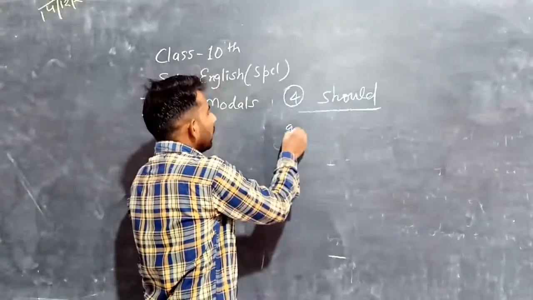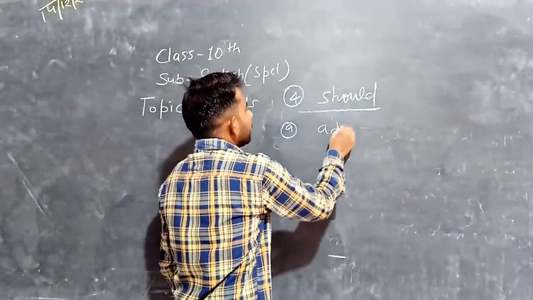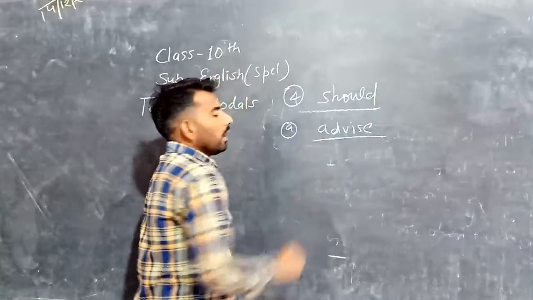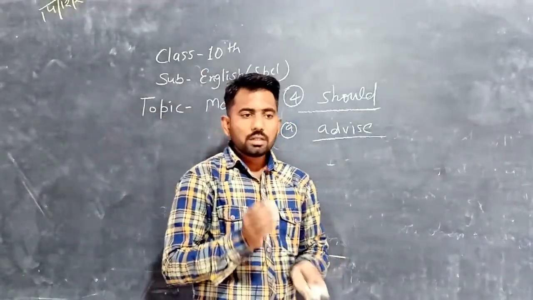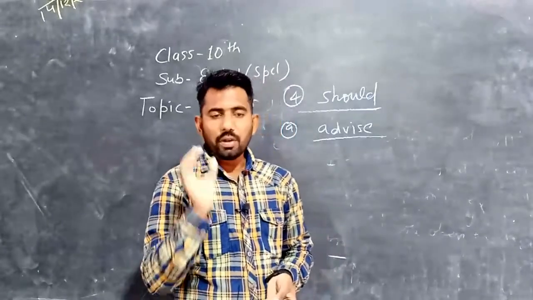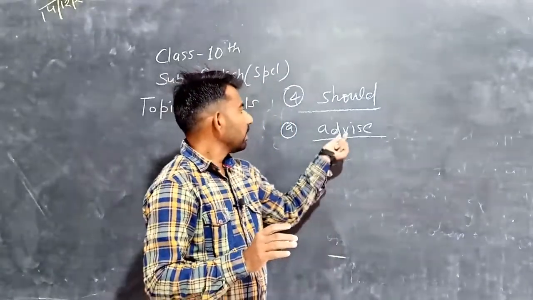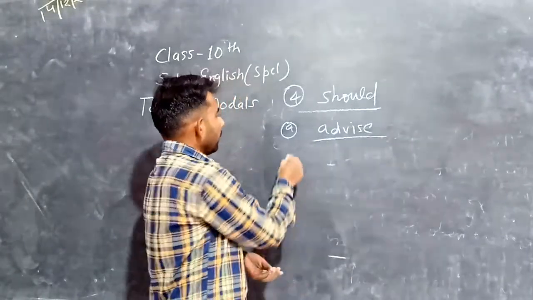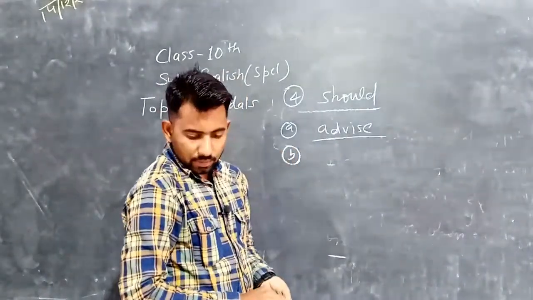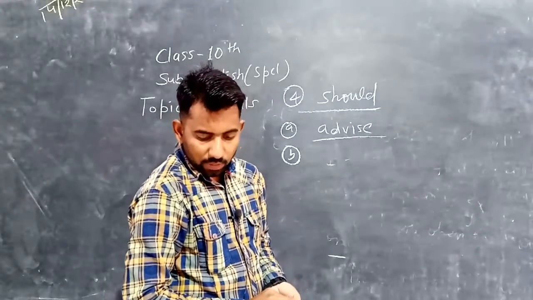First of all, advice. If we provide any specific advice to a person, we can use should. And the second is probability.